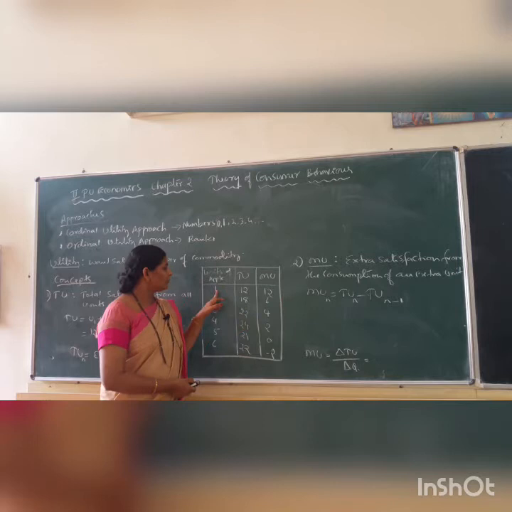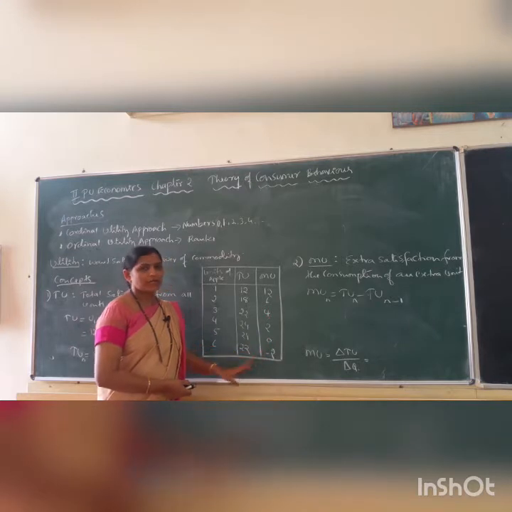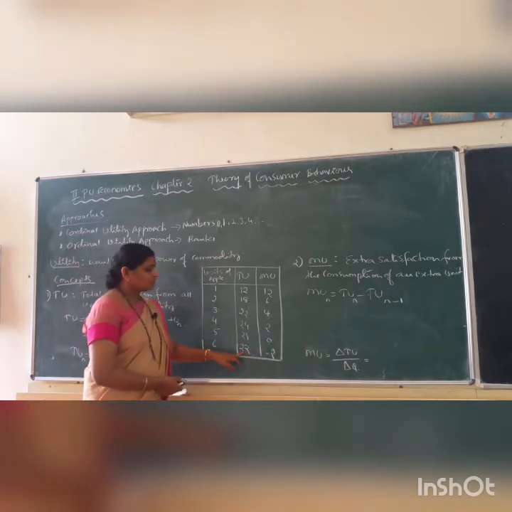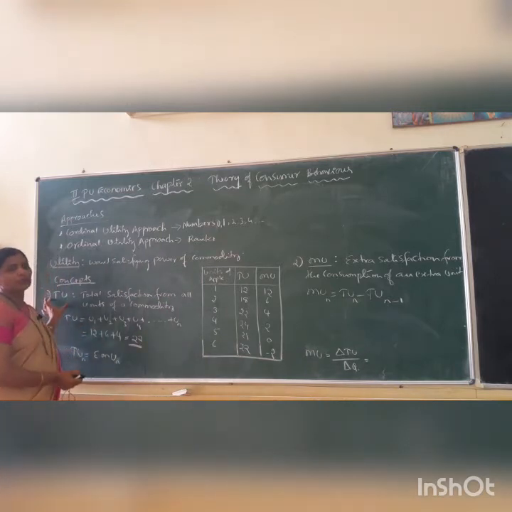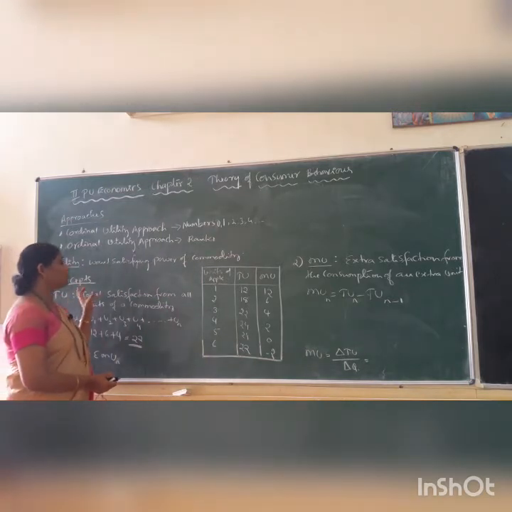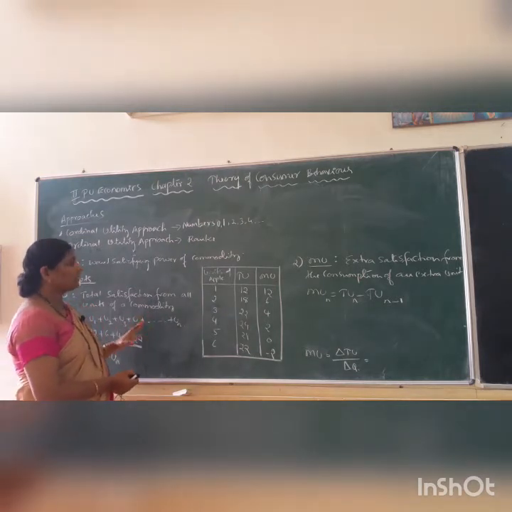Utility from first apple 12, second 6, 4, 2, 0, minus 2 gives us total utility of 22. In this way we can calculate total utility. So what is total utility? Total amount of satisfaction from the consumption of all units of a commodity.